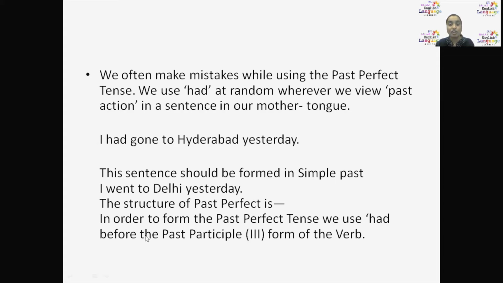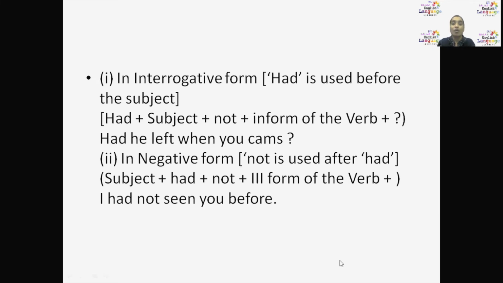As I already told, in order to form the past perfect, we use had before the past participle. And that past participle is nothing but the V3 form, the third form of the verb. Now, for an interrogative question, we use had before the subject. Had she not informed, like that.